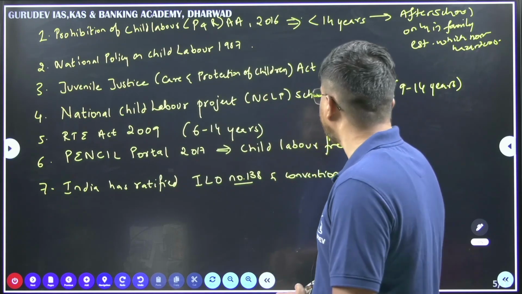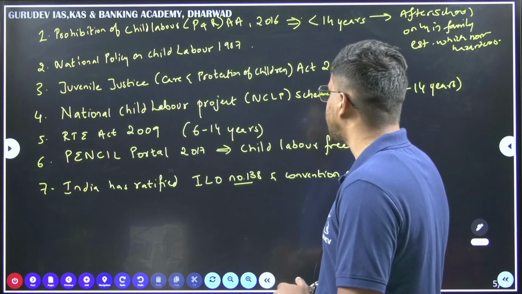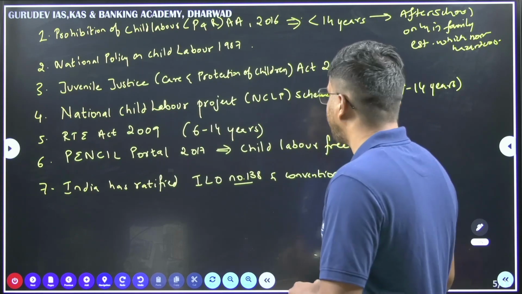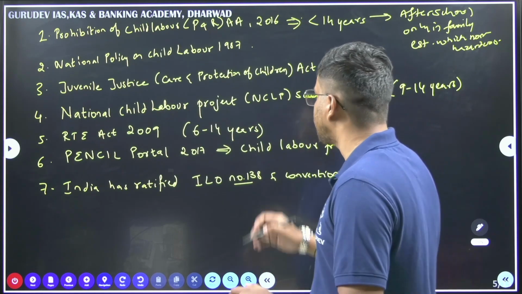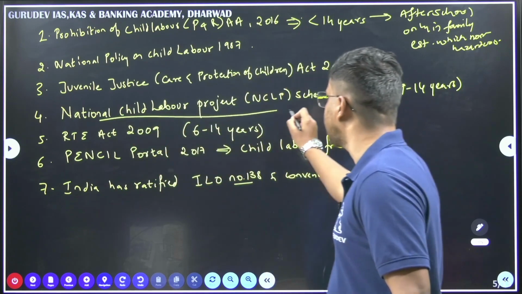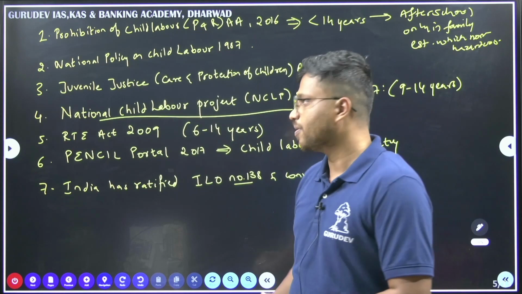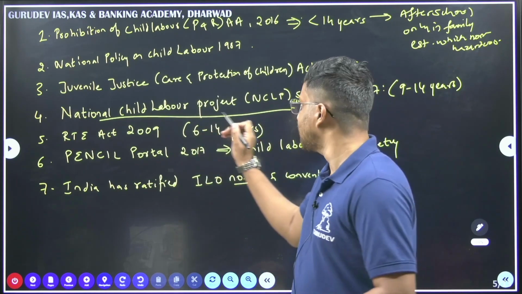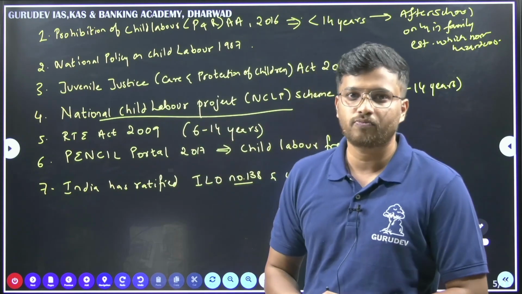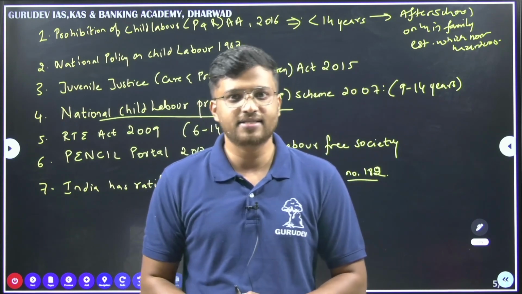The third one, Juvenile Justice, Care and Protection of Children Act 2015. Then the National Child Labour Project. See, this is the one that is mentioned in your article in today's newspaper. The article says that this NCLP scheme is being merged with the Sarva Shiksha Abhiyan, that is the Right to Education Act.